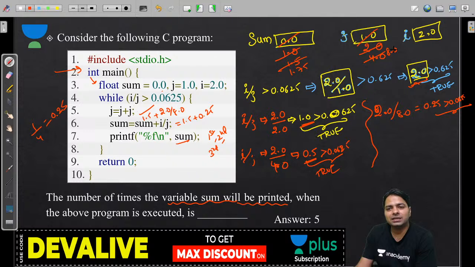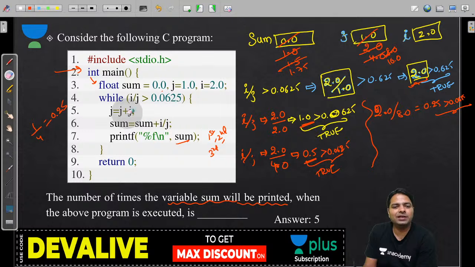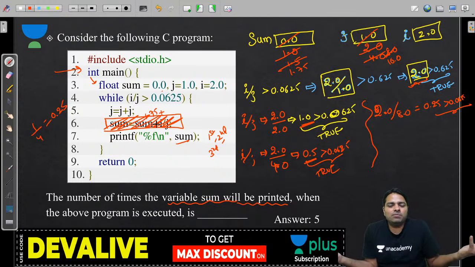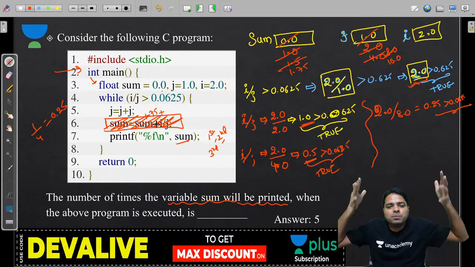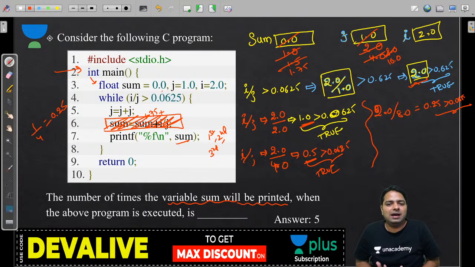j plus j again, that is 8 plus 8, 16. Now just calculate very quickly if you are good at calculations. That sum was already 1.75, and even the sum you can ignore, guys. The sum statement, those people who understood this, you can delete blindly, because sum is not going to decide your answer, remember. You can delete that line because the program depends on print. And the sum is not going to be your condition, i by j only.